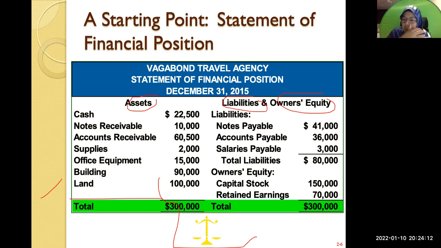Okay, so you see that the total asset here is 300,000.